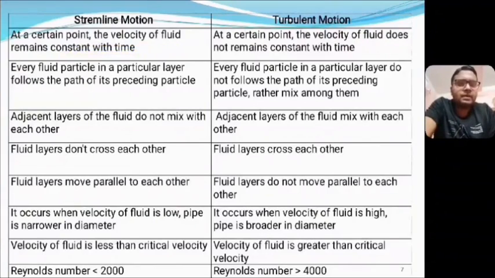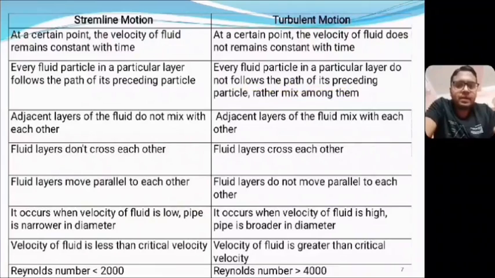But in case of turbulent motion, at a certain point the velocity of the fluid does not remain constant with time. Second point, every fluid particle in a particular layer follows the path of its preceding particle in case of streamline motion, but in case of turbulent motion it is not obeyed.